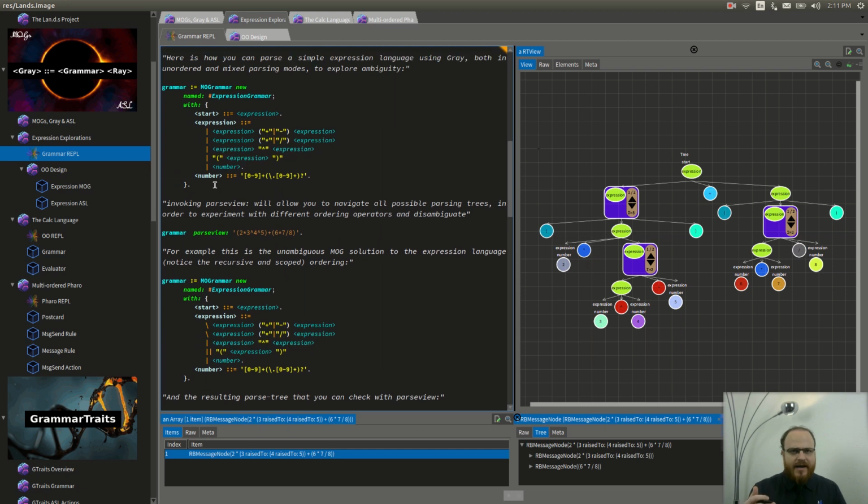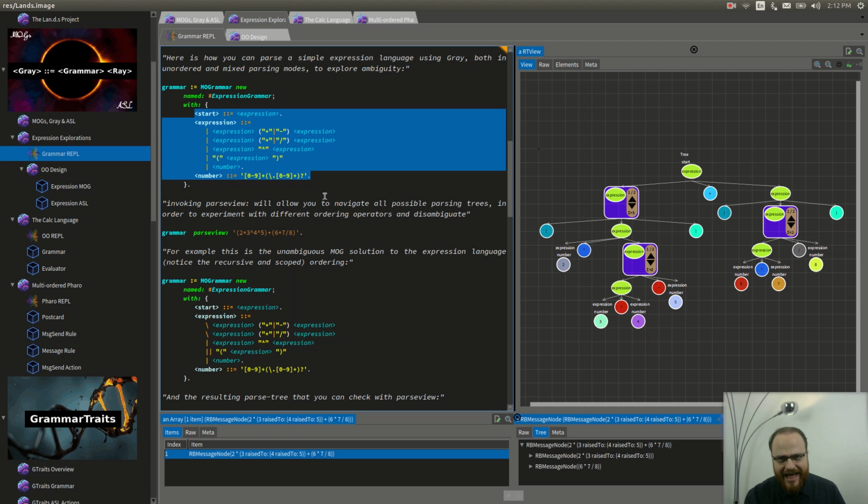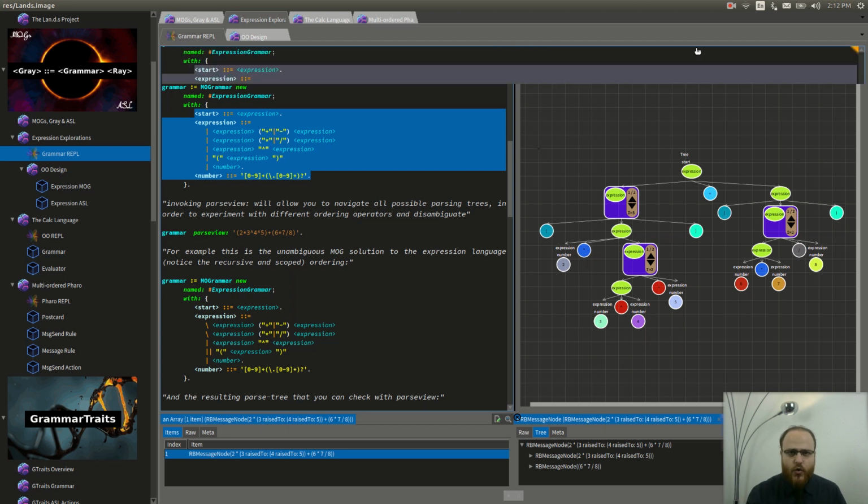We will begin with an expression language defined through multi-ordered grammars both here and here. These are both valid multi-ordered grammars recognized using the same algorithm, which is Gray. Their only difference is their choice of operators that can be lively edited and explored from within the environment. Some of you may have already noticed that the MOG rules are embedded within the syntax of the host language. This is already Launch at work, parsing both itself and its host language, or as this is usually described, Launch here is eating its own dog food.